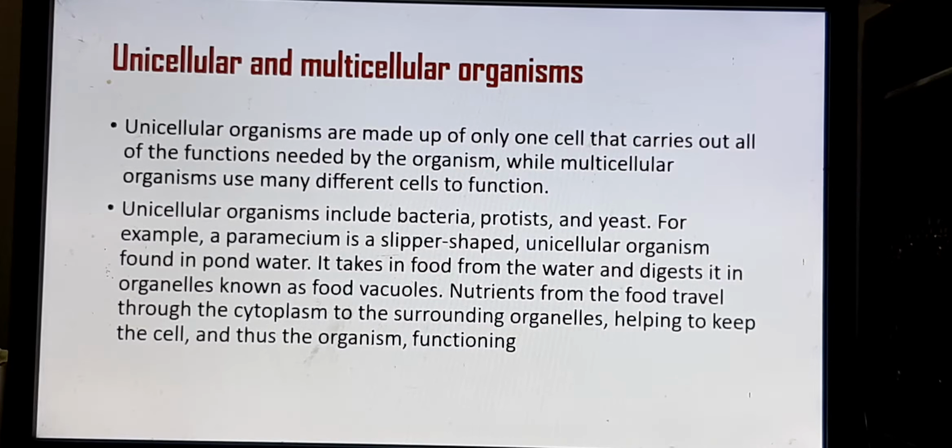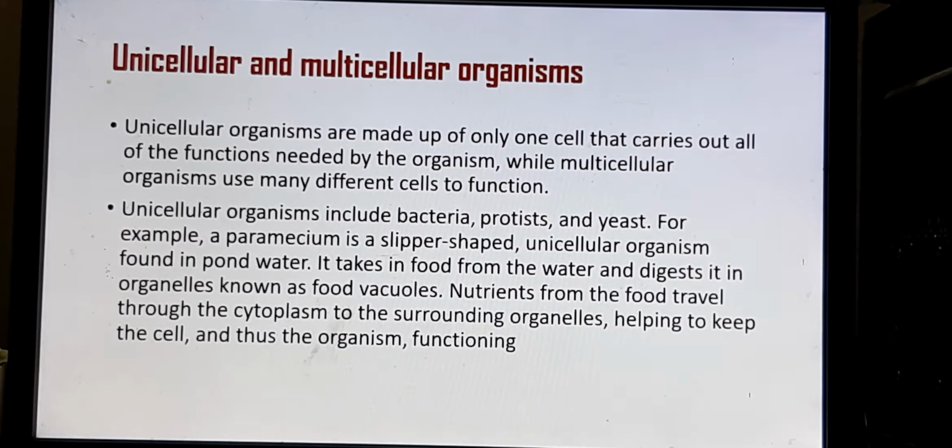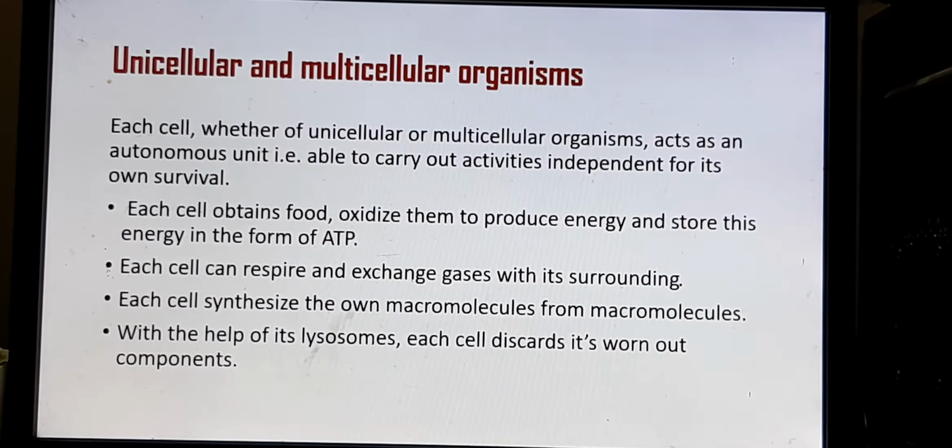Then an example of a protist: Paramecium. It is a slipper-shaped animalcule, isn't it? It is a unicellular organism found in pond water. It takes in food from the water and digests it in organelles known as food vacuoles. So it has all the apparatus required for its maintenance. Nutrients from the food travel through the cytoplasm to the surrounding organelles, helping to keep the cell and thus the organism functioning. So the whole organism is kept functioning by whatever is present inside the cell. So that is the case of a unicellular organism.